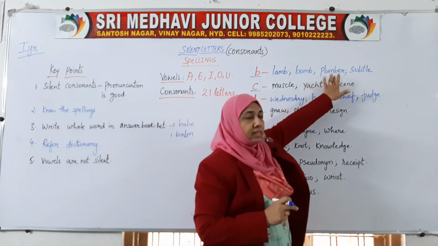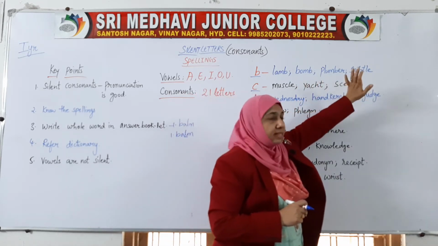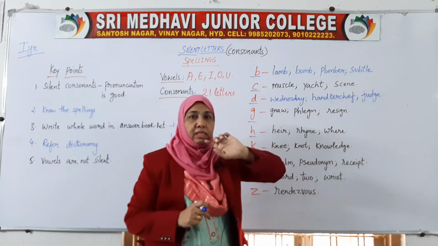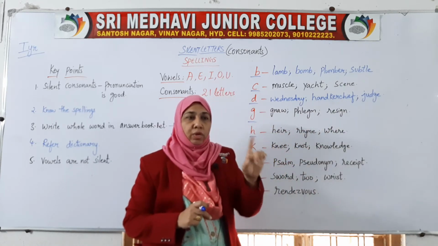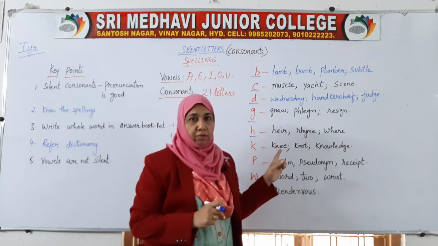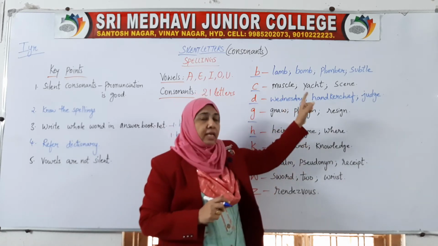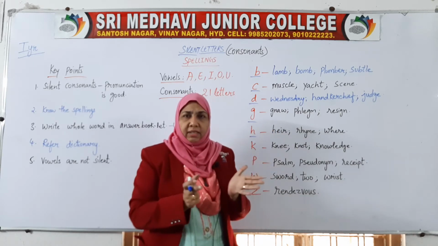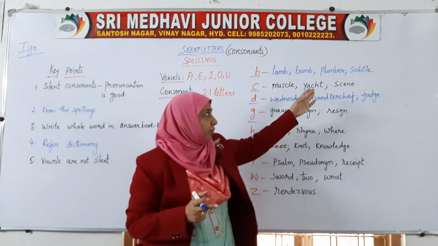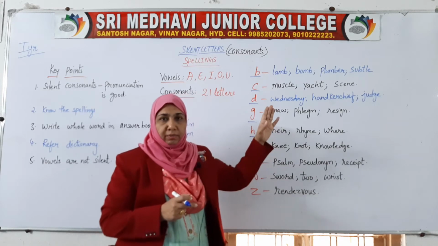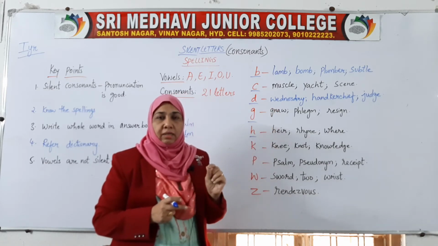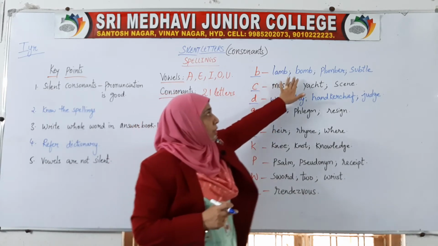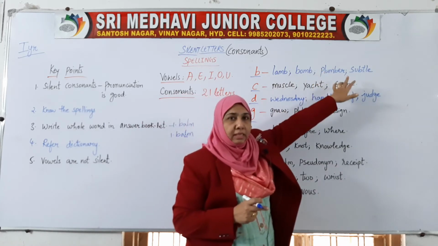So B is silent here, and this is subtle. B is totally silent, even though we have to write it, because the correct spelling is subtle. It means very light, not very strong, that comes under the particular meaning of that word, subtle. Okay, lamb, bomb, plumber, subtle.